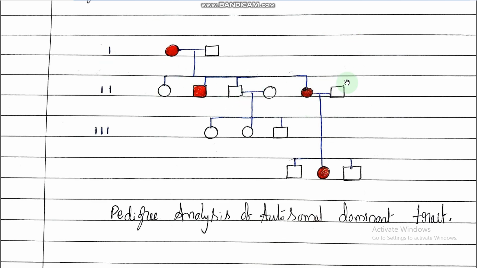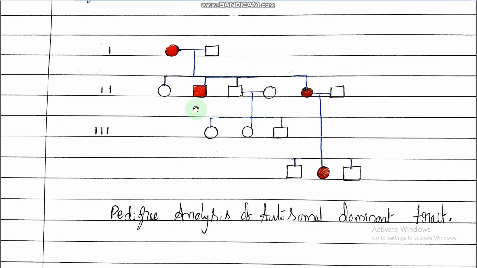By seeing the pedigree, you can easily understand this is a dominant disorder, either myotonic dystrophy or any other, related to autosomal dominant disorder.